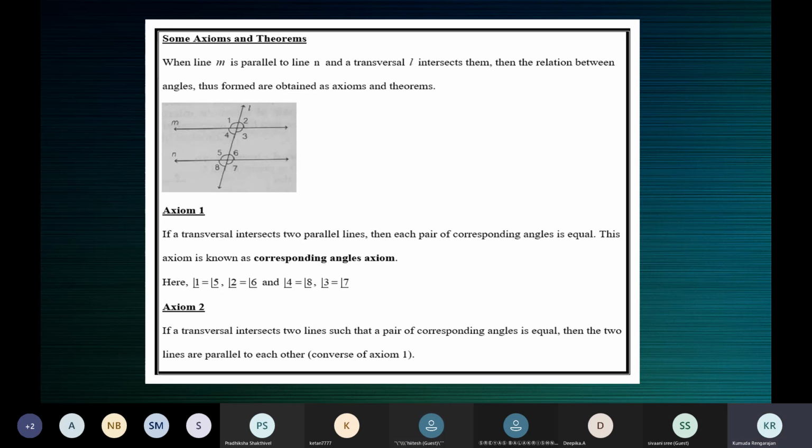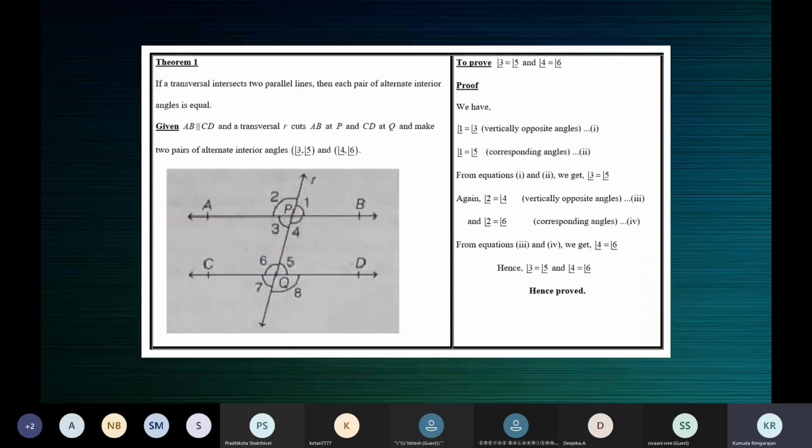All right. So using these axioms, we prove certain theorems. See theorem 1. If a transversal intersects two parallel lines, then each pair of alternate interior angles is equal. Two parallel lines cut by a transversal are given to you.